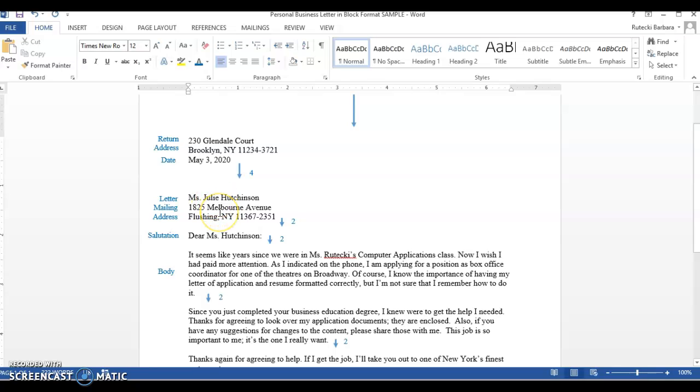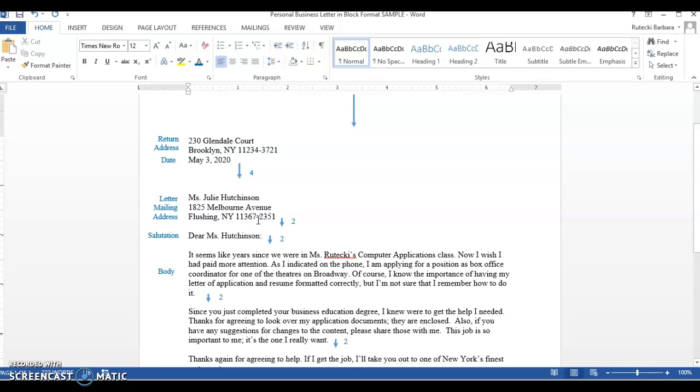This is the recipient now. So I have the person's name, and I will usually say Miss. If I know she's married, I might use Mrs. or Mr. Then I have the street address, and then the city, a comma, and their state. So every state has 2 letters. Michigan, of course, is MI. And then I have a zip code.